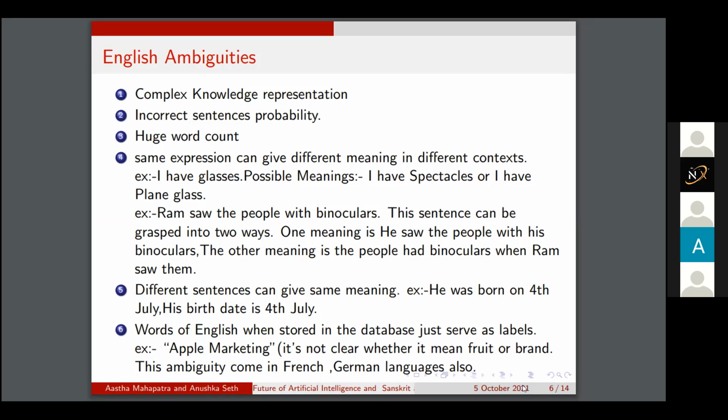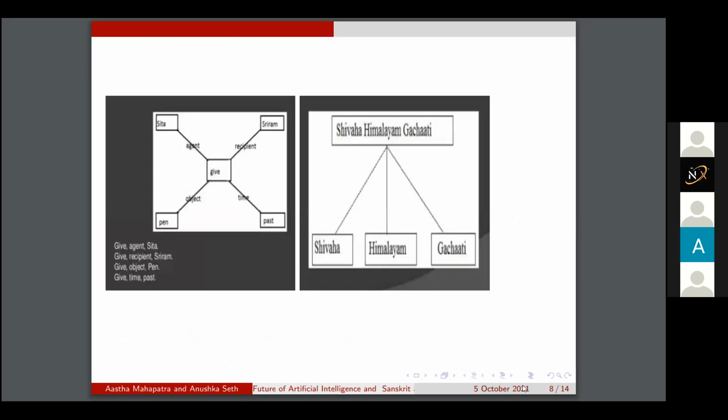So, complex knowledge representation. Consider a sentence, Sita gave a pen to Ram. To understand the meaning of this sentence, the processor will have to identify which word is representing the agent, recipient, time, and object involved in this sentence. This becomes complex and difficult.